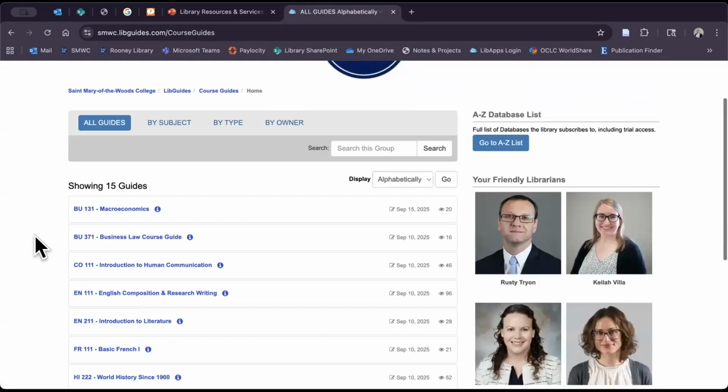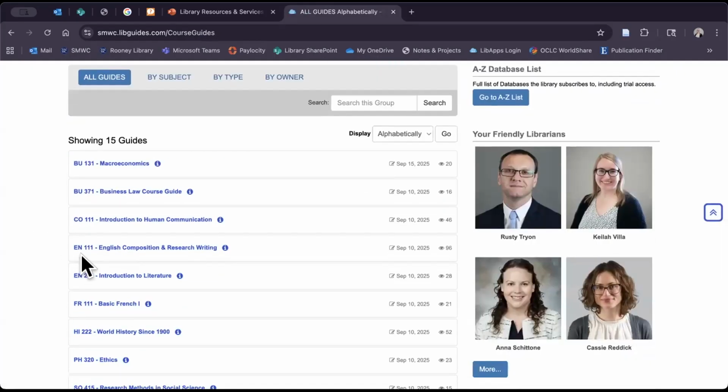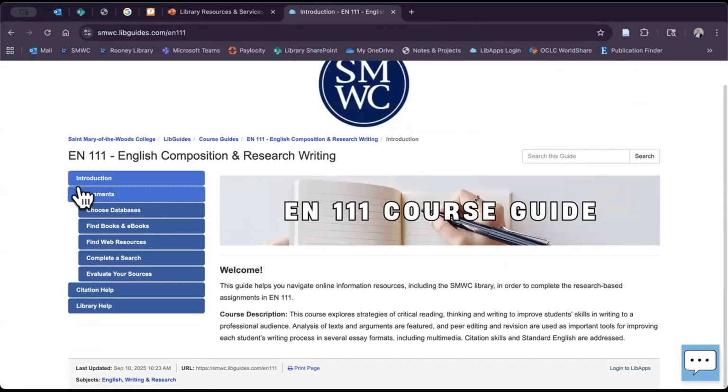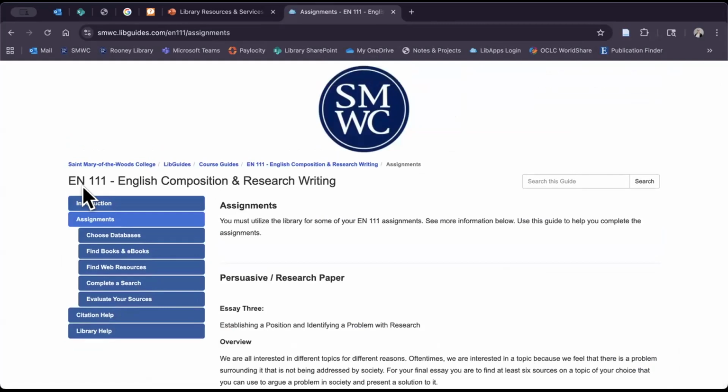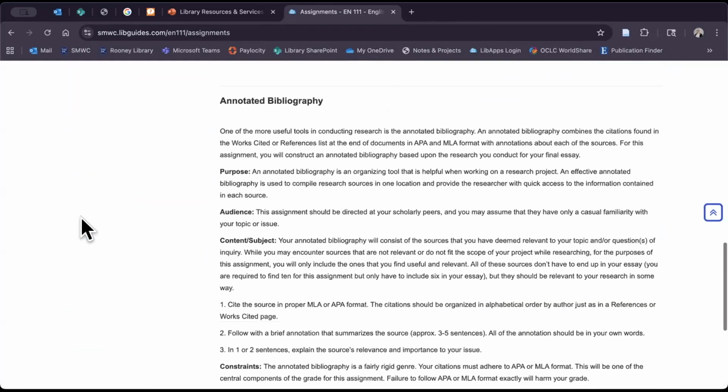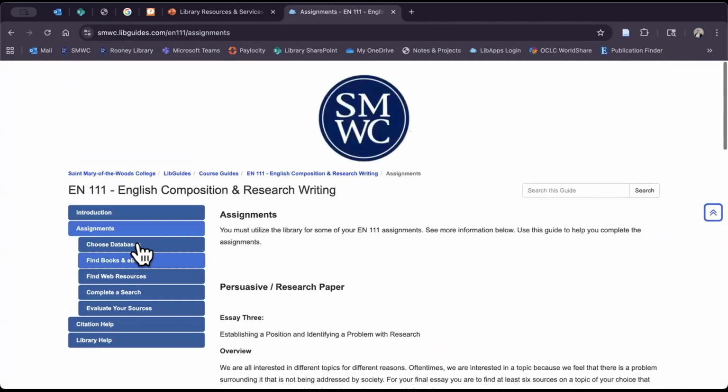But let me look at one that is particular to this division. Let me look at English composition and research writing. I'm sure we've all taken that or are in the process. So same thing, you're going to see we've got the list of assignments for this particular class. Persuasive research paper is a big one, and then annotated bibliography.